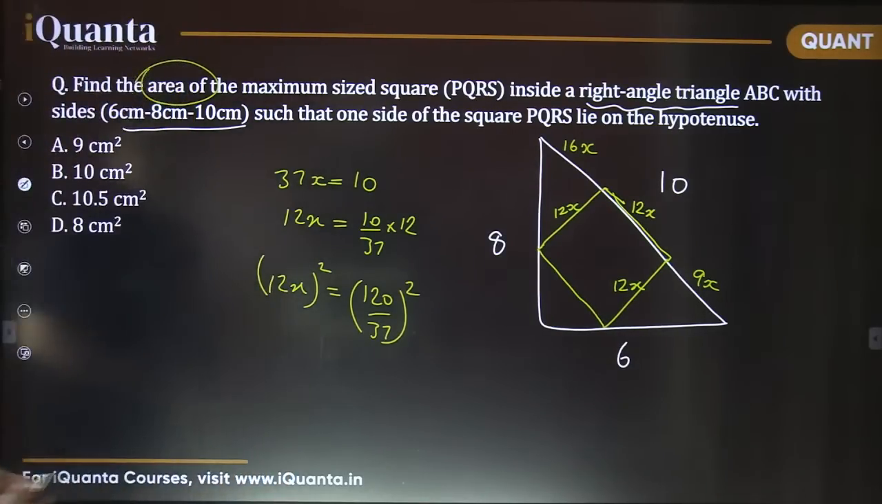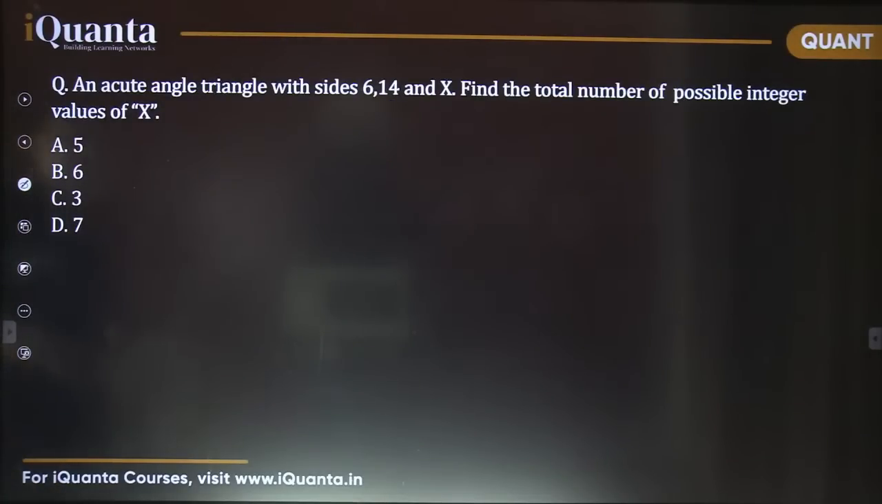Right? Okay. So moving to the next one now. Here it is. An acute angle triangle with sides 6, 14x. Find the total number of possible integer values of x.